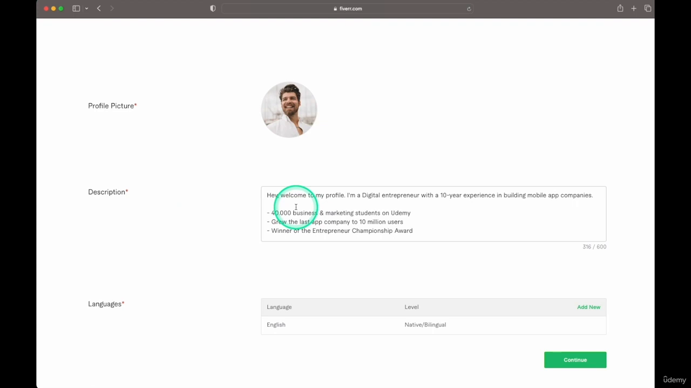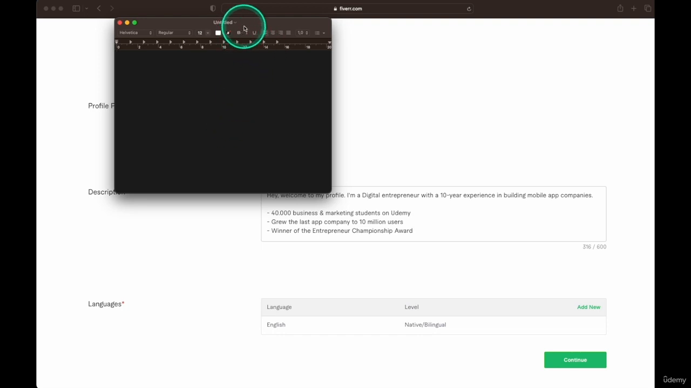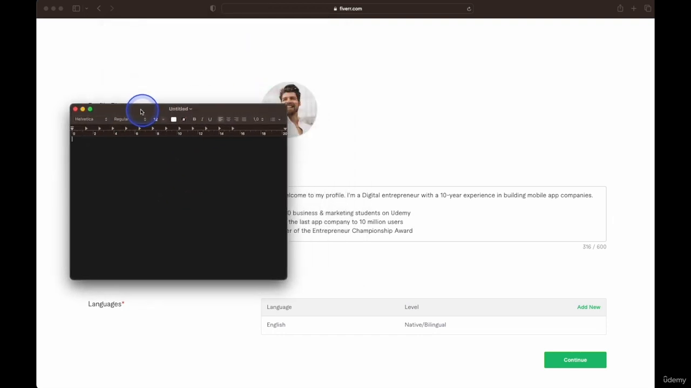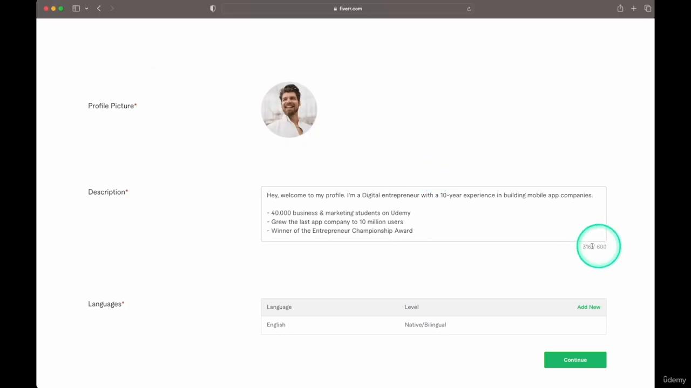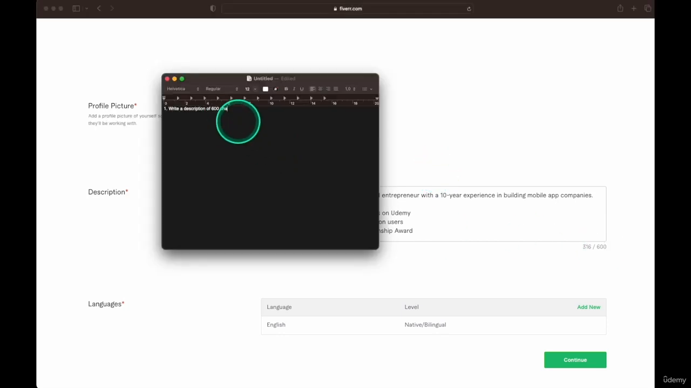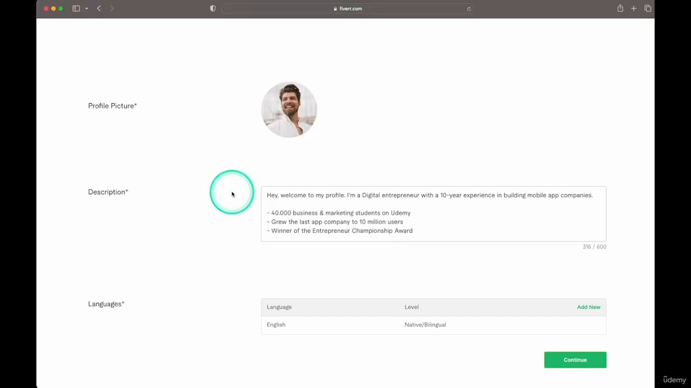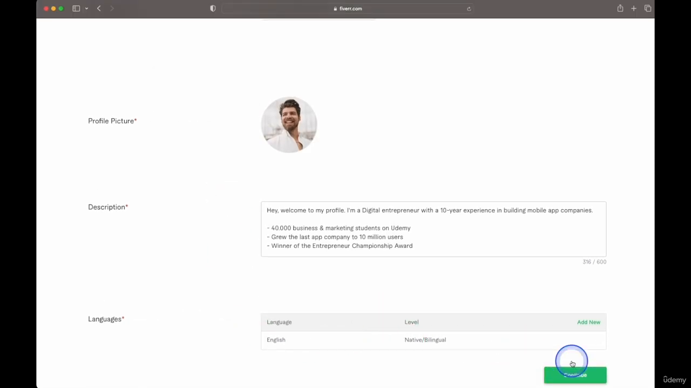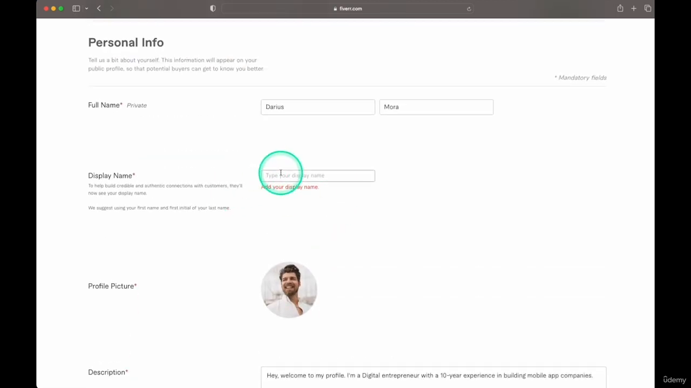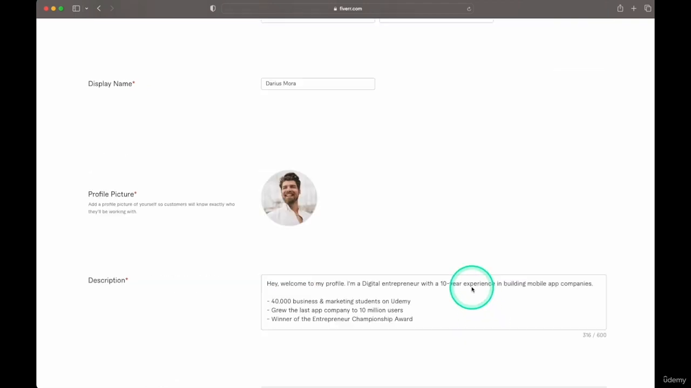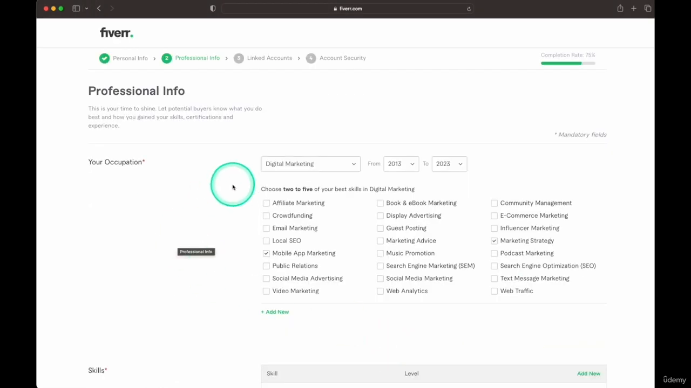This would be a first task that we want to do using BART, actually. So I'm going to keep track of the tasks that we can use with BART. Number 1 is write a description, and it has a max limit of 600 characters. So that's the first task that we'll be doing. Language, I have it set up for English, and I do need to add a display name as well. So I'm going to put Darius Mora, and we go up to the next one. And in here, we can choose the occupation.